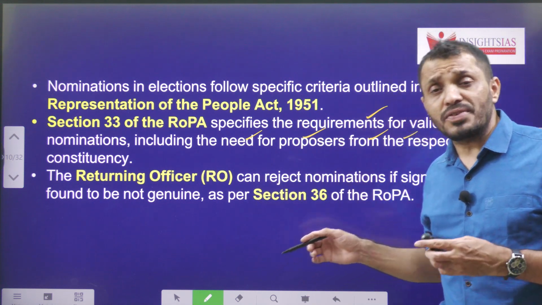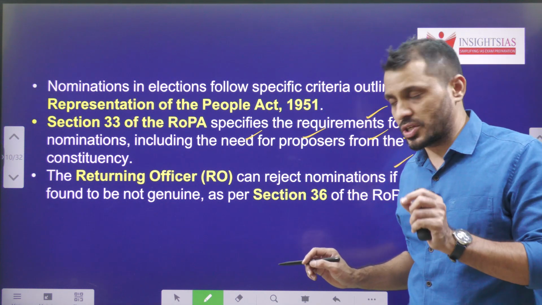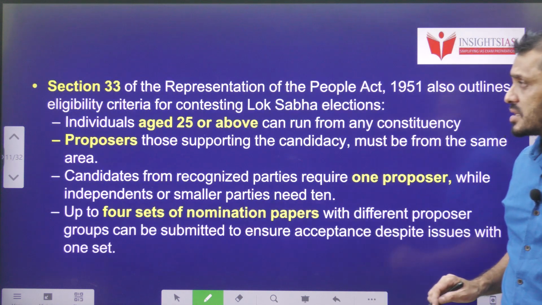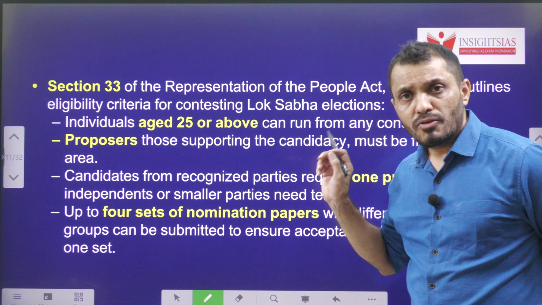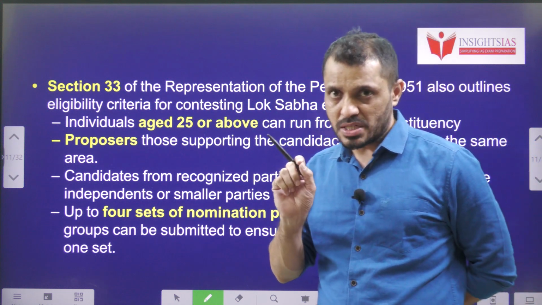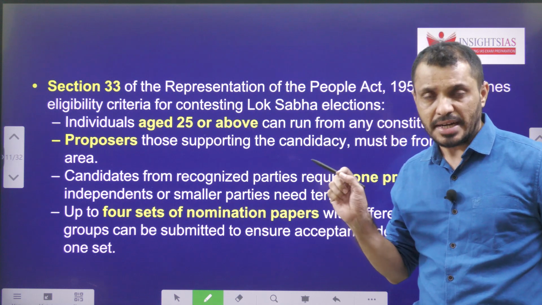Whereas, the returning officer can reject the nomination if there is a discrepancy in the signature. That is according to Section 36. And according to Section 33, one proposer's signature is required for every nomination set if the candidate is contesting from a recognized party.